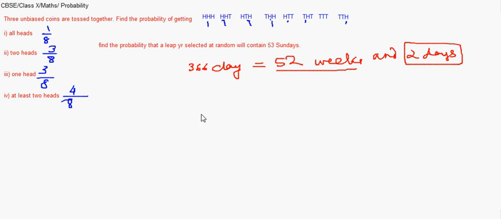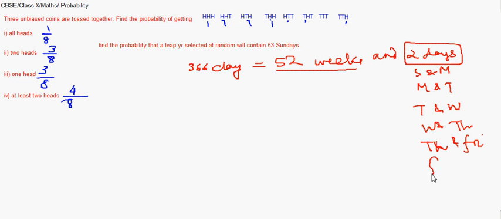That might be Sunday and Monday, Monday and Tuesday, Tuesday and Wednesday, Wednesday and Thursday, Thursday and Friday, Friday and Saturday, and Saturday and Sunday.